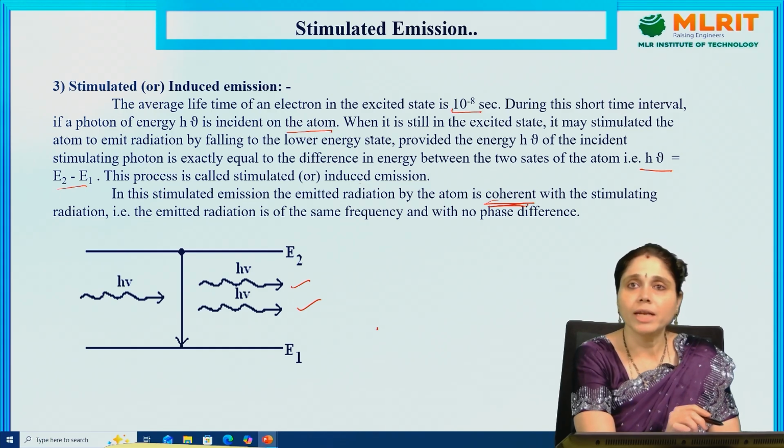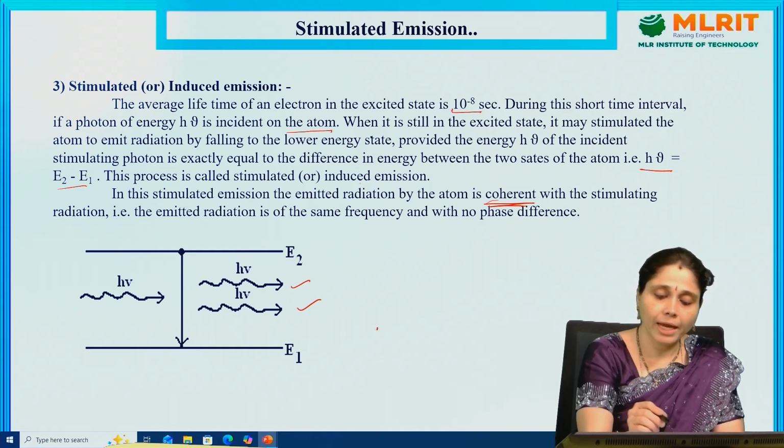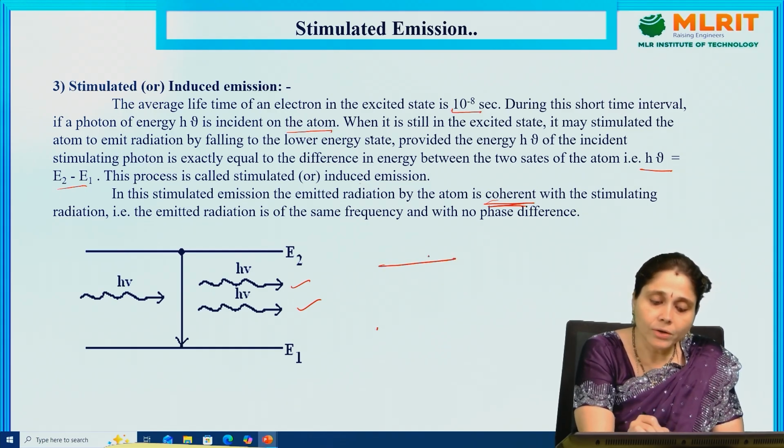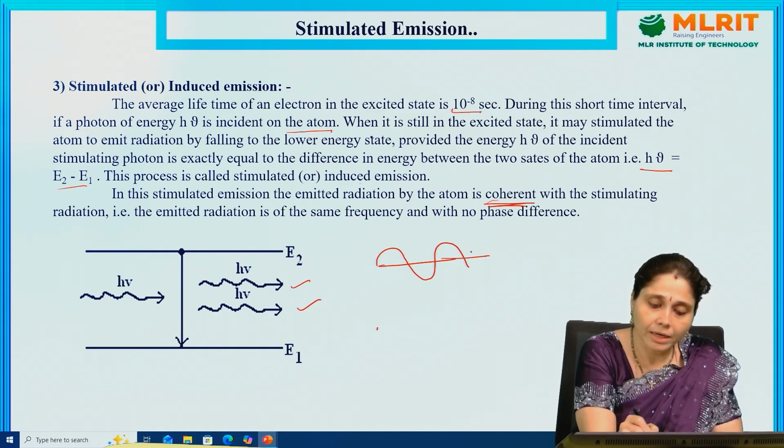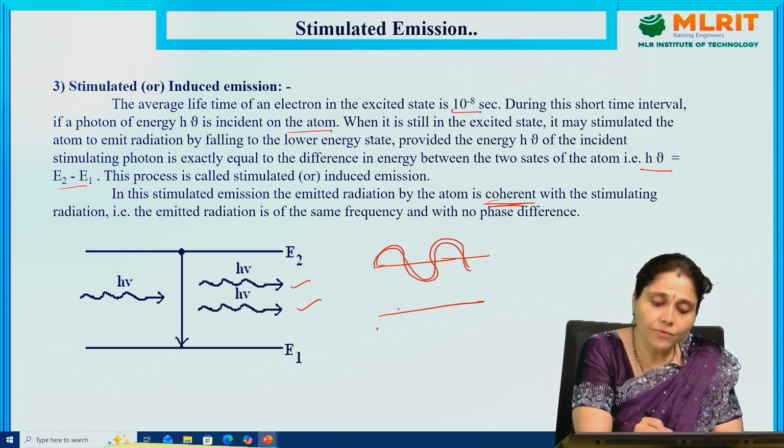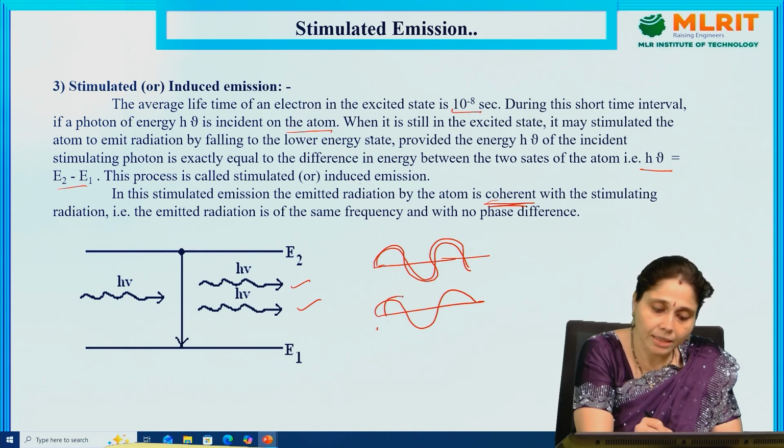We have already learned about coherence. Coherence means that when two waves are coherent with each other, they need to be in the same phase or move with the same phase difference. If a wave starts here, the waves should maintain the same phase difference throughout their journey.